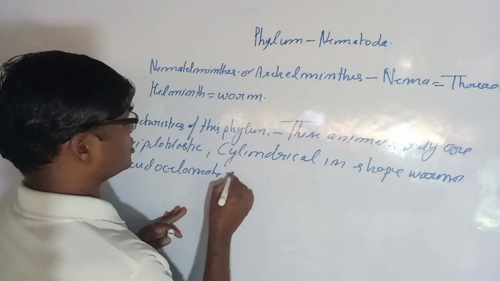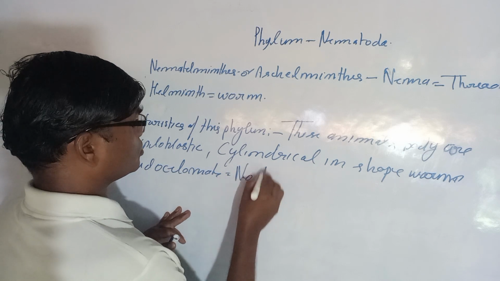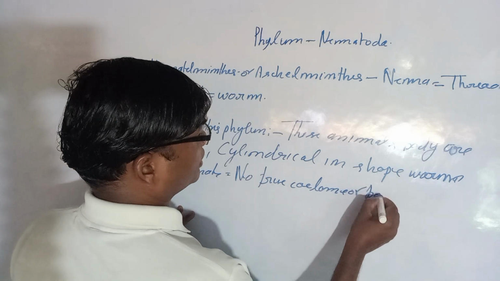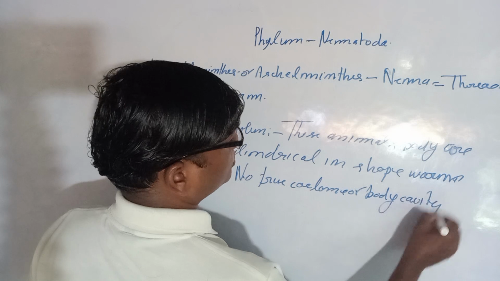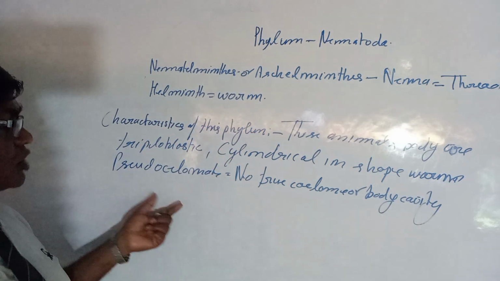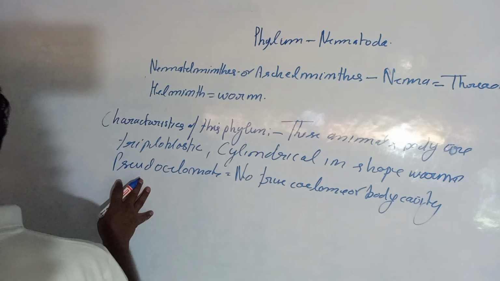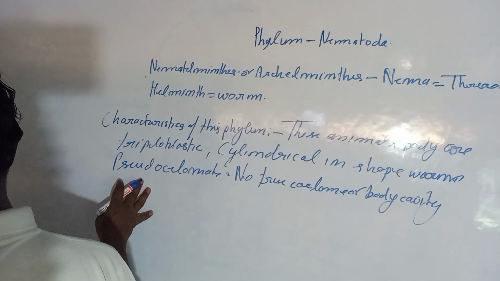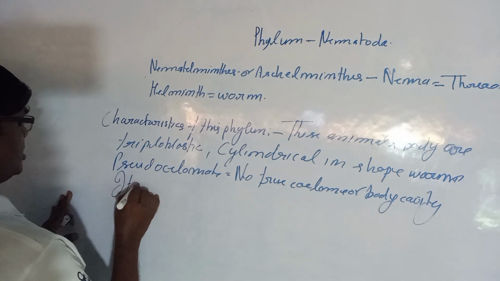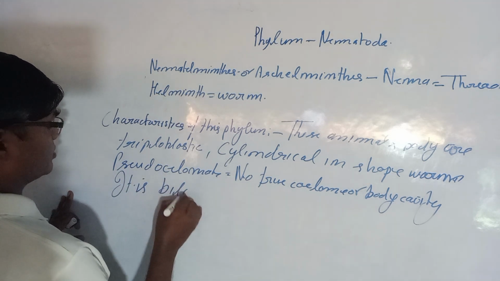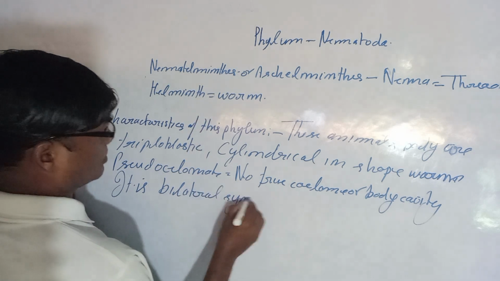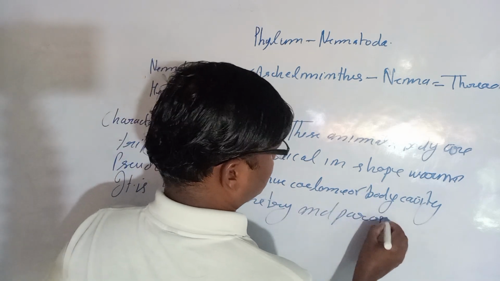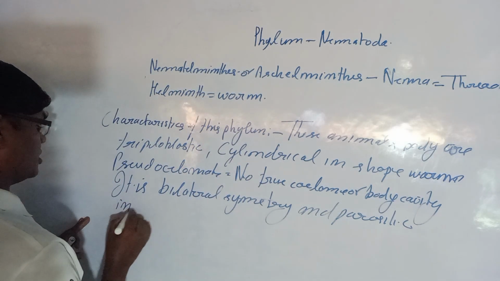Pseudocoelomates means they have no true coelom or body cavity, so that is why they are said to be pseudocoelomates. They have bilateral symmetry and are parasitic in nature.